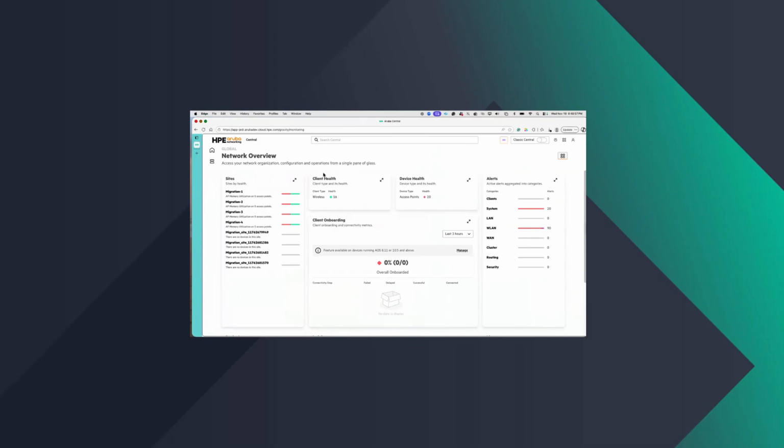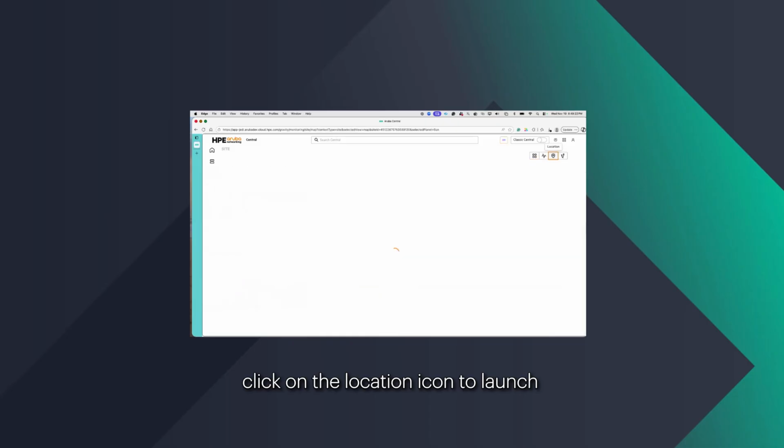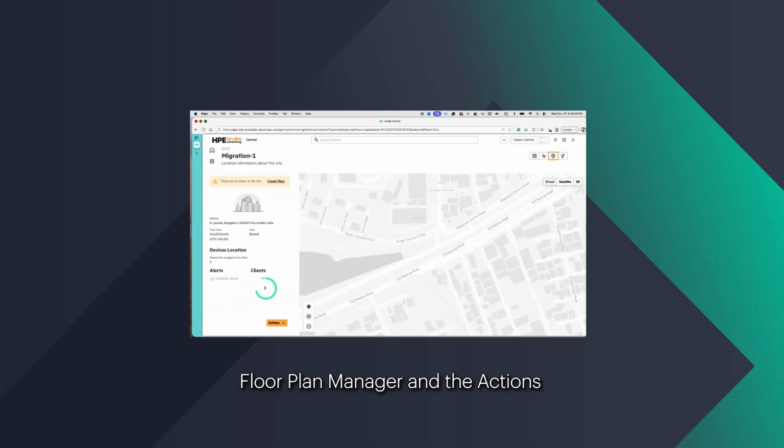This is our QA's demo account, so I'll be using this account for migration. There are already some sites available here. Let's go ahead and see how migration works at this site. This is called Migration 1. To launch the floor plan manager, once we click on the site, or when the site is at the nucleus, you can click on the location icon to launch floor plan manager. In the Actions button, there is a migrate option to trigger migration.